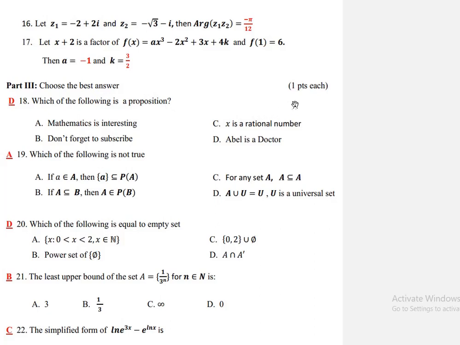Each of the questions has 1 point. Number 18: which of the following is a proposition? A. Mathematics is interesting. B. Don't forget to subscribe. C. X is a rational number. D. Abel is a doctor.